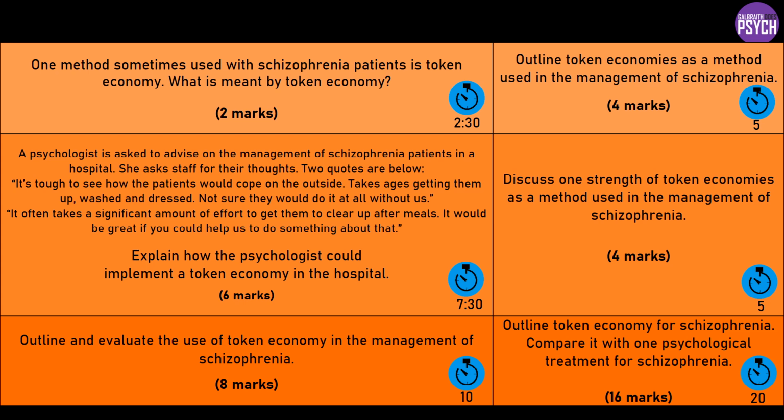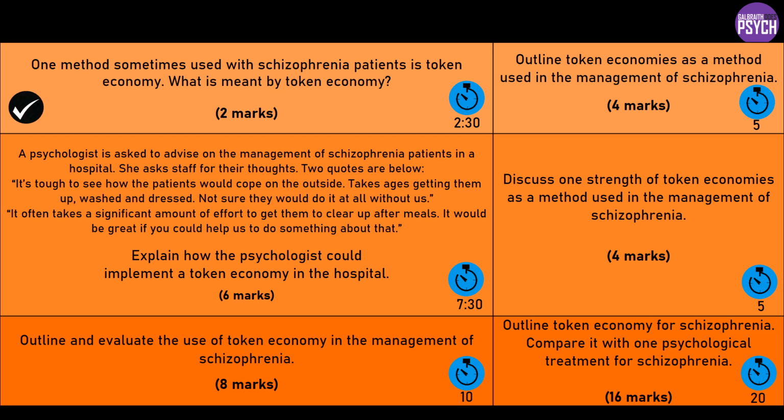Okay, right. One method sometimes used is token economy. What's meant by a token economy? Right, nice, straightforward. It's only 2 marks. We're not going to go as far as talking about classical conditioning or operant conditioning. We can just give a very straightforward overview: it's a way of managing schizophrenia patients that involves identifying and selectively rewarding desirable behaviours. Patients can then swap the tokens for rewards. Done. That's all you need for 2 marks.